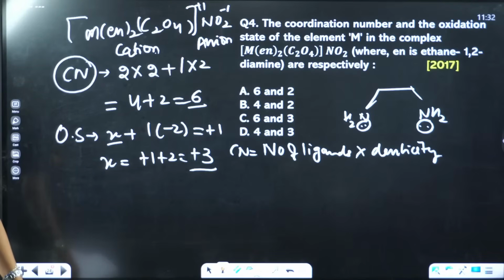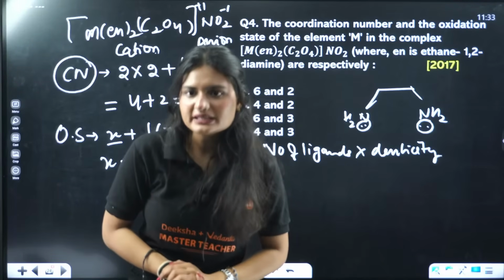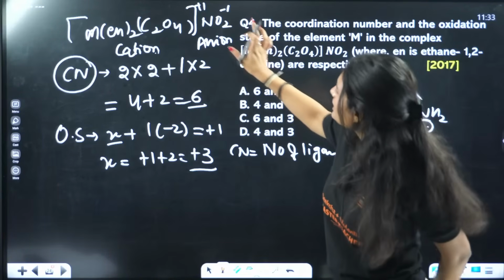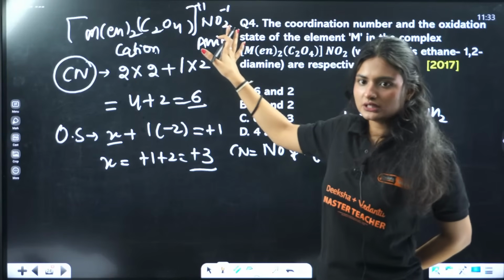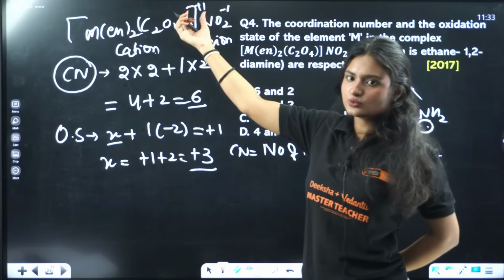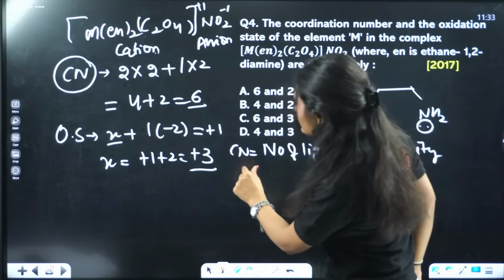That means option C. You guys are a little confused. 6 and 2, 6 and 3. Okay. C, A is not the answer. 2 is not. Why not 2? Because we know this nitrito, NO2 has a charge of -1. To neutralize that -1, this cation must have a charge of +1. Only then they will be neutral. +1 -1.